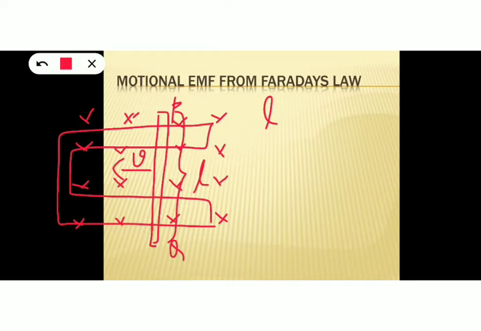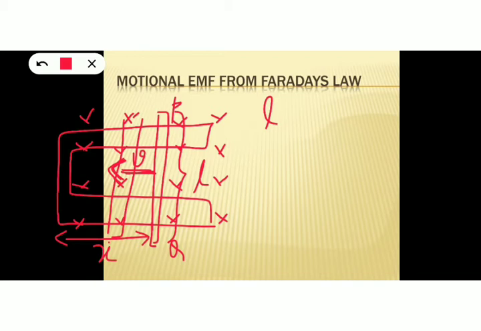Now here we can assume this distance as x, that we will discuss later. So as PQ moves, x decreases, right? Let this distance be x. Now as PQ moves in this direction, that means when the conductor starts to move towards the left, the x value decreases because this width starts to decrease, right? After some time the conductor will be here, so the x value will decrease as the conductor starts to move.